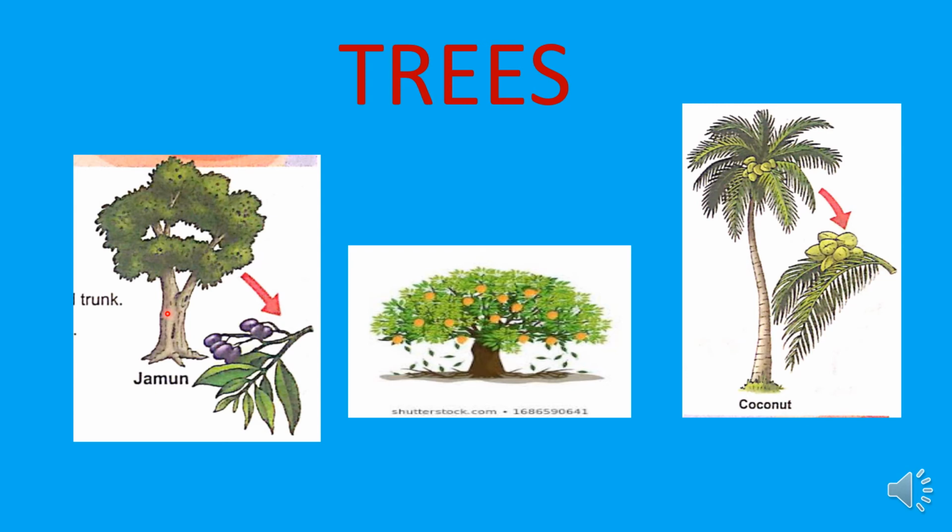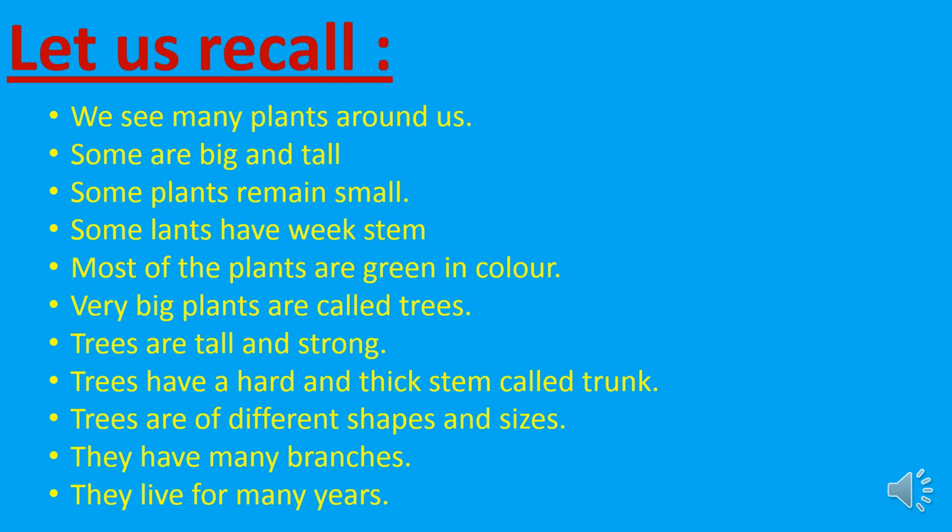Children, remember, this is the trunk, not stem, because this is very hard and thick. Trees are tall and strong. They have many branches. They are different in sizes. They live for many years. This is about trees.